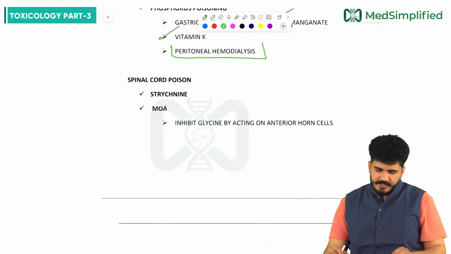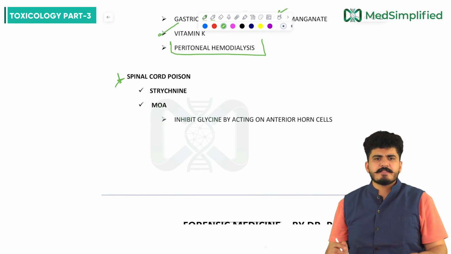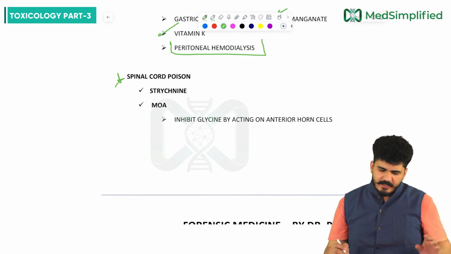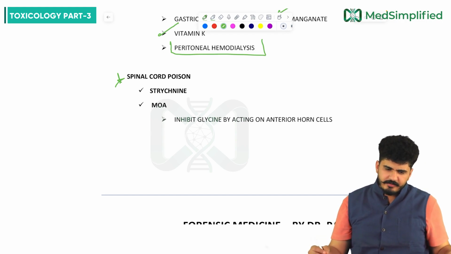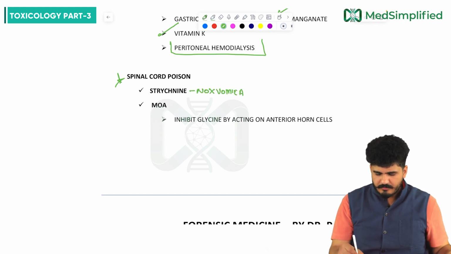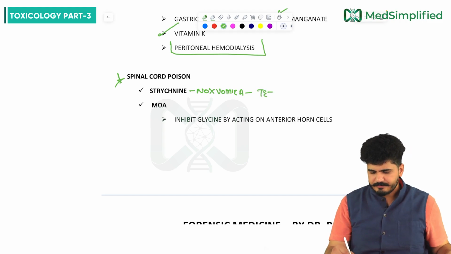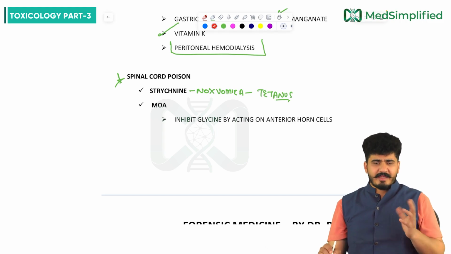Now we come to the next, that is spinal cord poison. The next poisoning is strychnine poisoning. In spinal cord poisoning, the first one is strychnine, also called nux vomica, which mimics tetanus. So how is the mechanism of action?